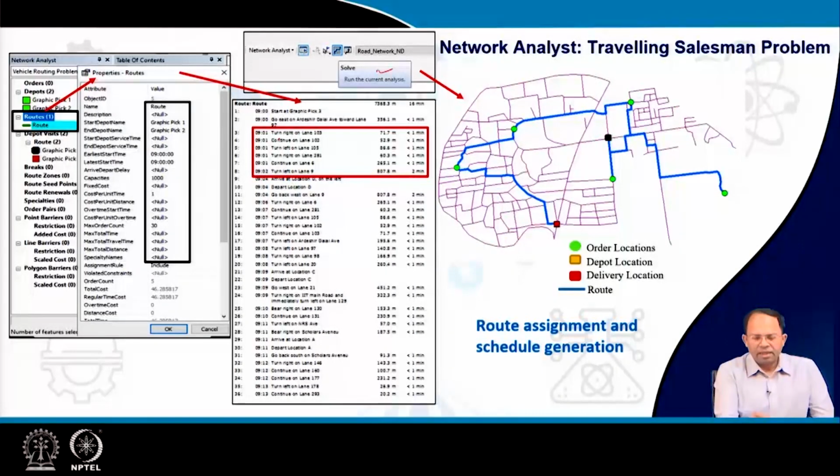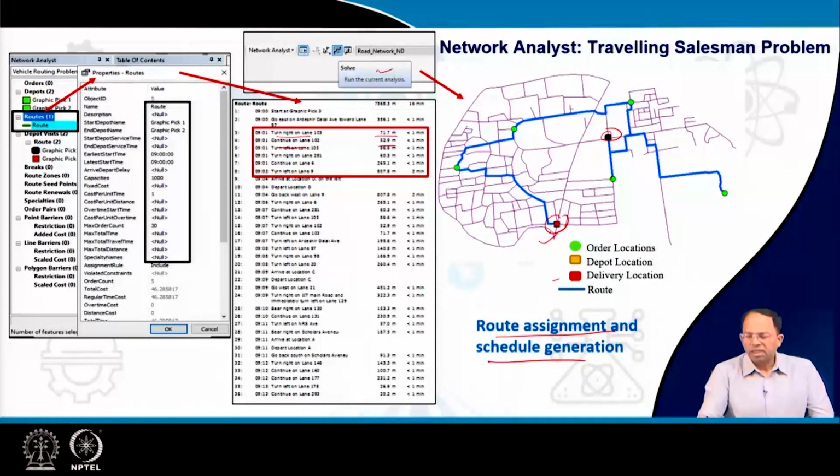You can see in which direction the vehicle should go, what is the length of the route, what is the distance traveled. All these things are given, and the entire schedule is prepared for solid waste collection. Over here you can see the route assignment and the schedule that is being generated. This is the delivery location, the landfill site, and suppose this is the start depot. These are the points from where one vehicle will collect the garbage and eventually take it over here, and this is the shortest route which is being created.